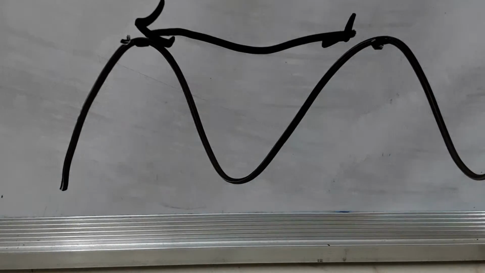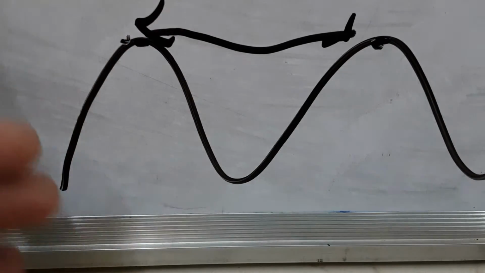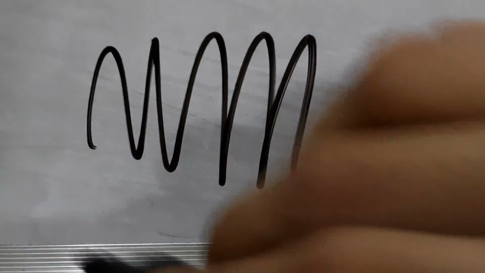Now what is frequency? Frequency is the number of up and down movements, the number of oscillations of a wave in a given amount of time, per unit time. For understanding this, we need to draw two waves. I will show you. One wave is like this, and another wave is like this.